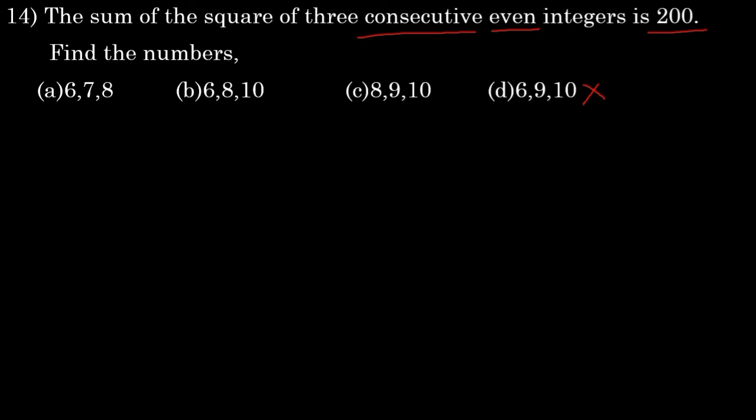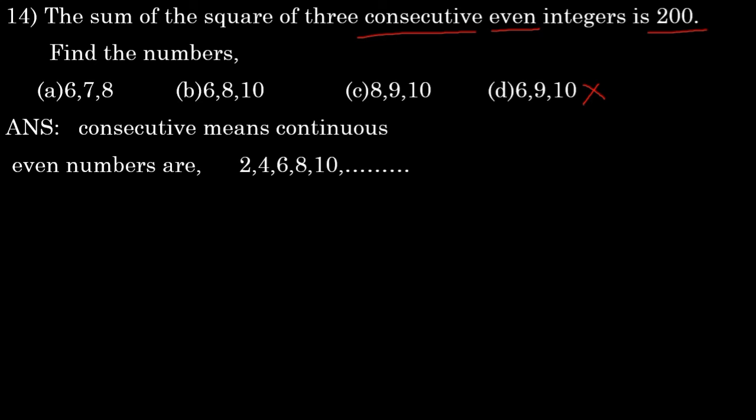And you need to observe another thing, that is even integers. Even numbers are 2, 4, 6, 8, 10 and so on. Among the options, only in option B do we have even numbers, 6, 8, 10. So that is the only one with all even numbers. Therefore we can say option B, 6, 8, 10 is the correct answer. If you want, you can do 6 square plus 8 square plus 10 square, you will get 200 only.